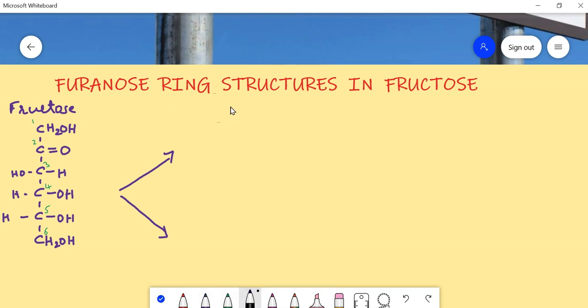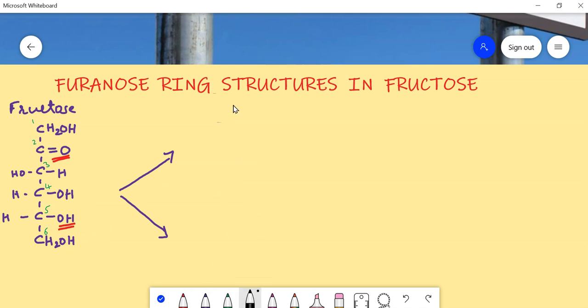When the ring is formed between the second and fifth carbon, the ketone group and the hydroxyl group form the hemiketal ring. So one oxygen is involved in the ring formation here, and this hydrogen is just shifted to the oxygen, thereby converting the double bond into the single bond.